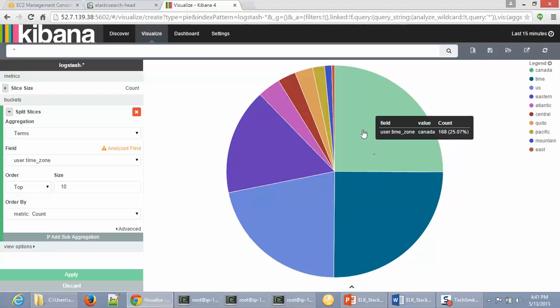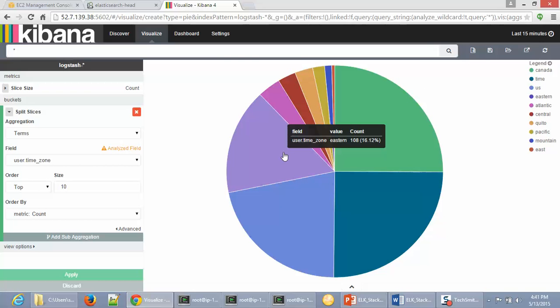What this basically tells you is that we can easily set up the ELK Stack and analyze big data in just a matter of minutes with very minimal coding.